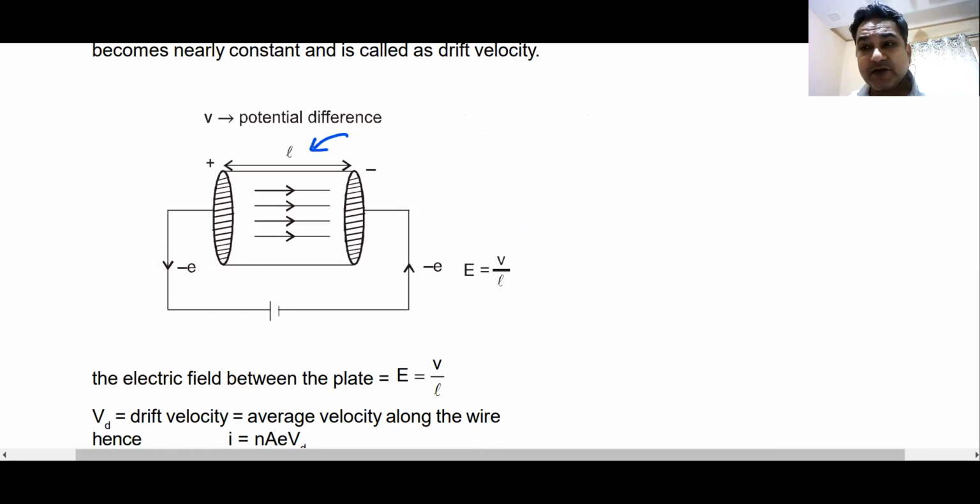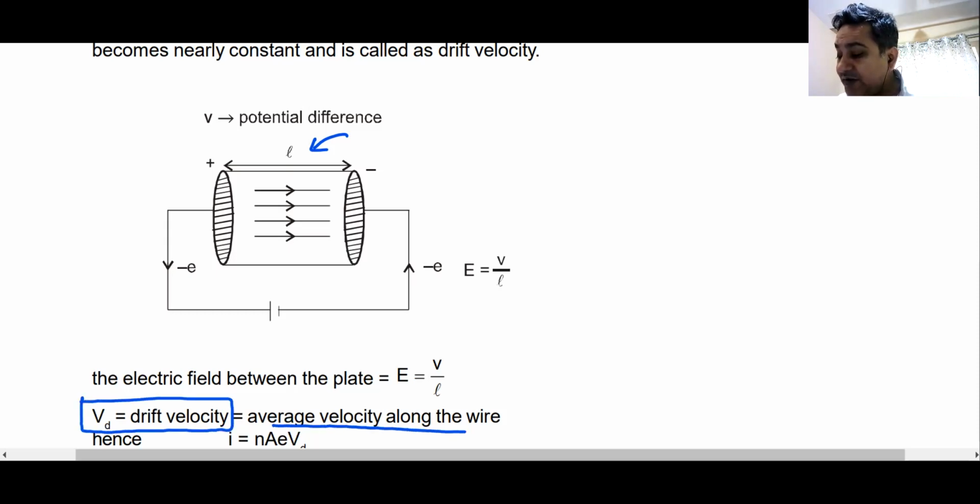across a conductor? The electrons, let us talk about electrons, start to experience a force in the opposite direction to the field. Because of this net force, they acquire a speed. That speed is known as drift velocity.